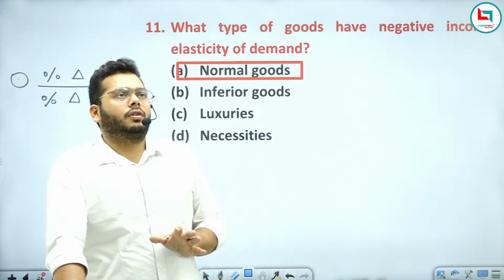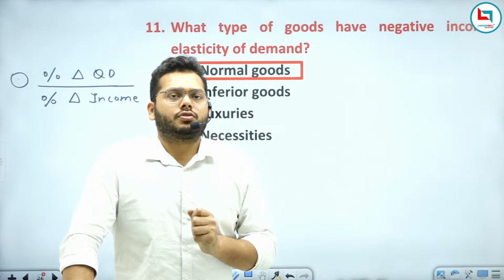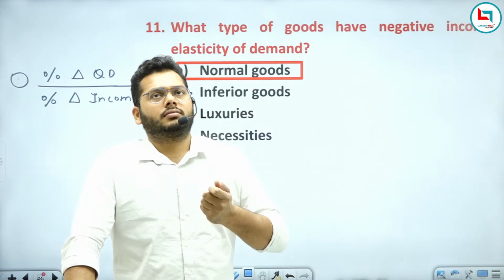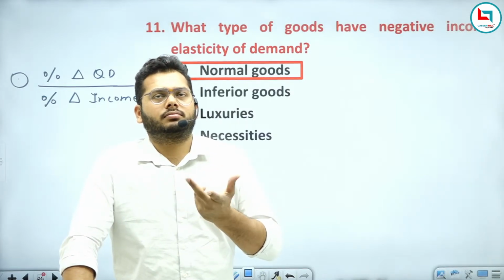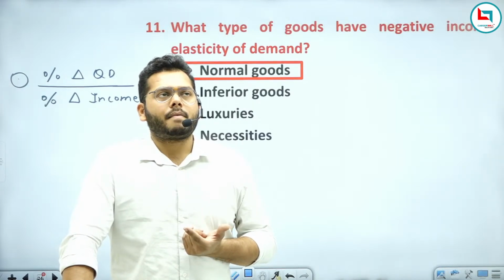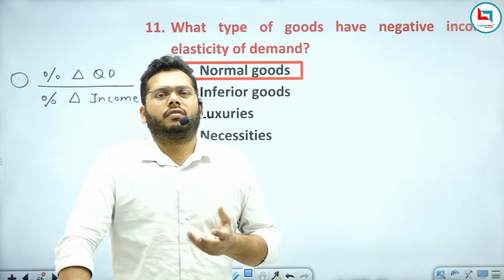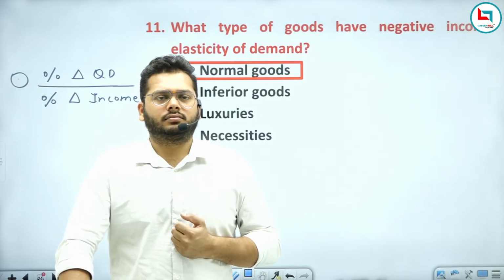If right now I am earning 1 lakh rupees, which car would I use? For example, an Ertiga.